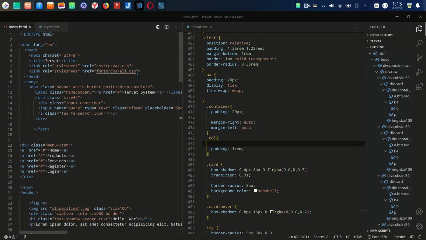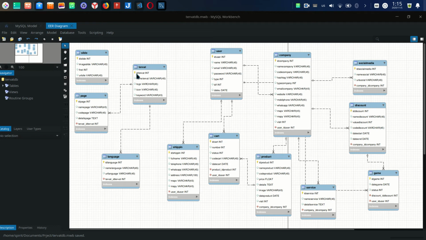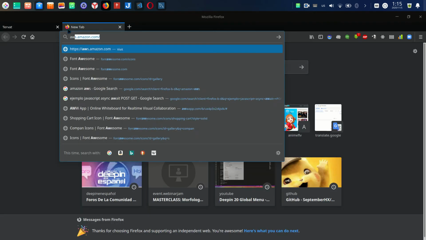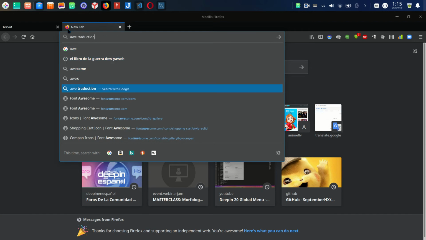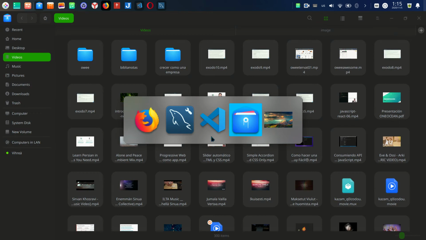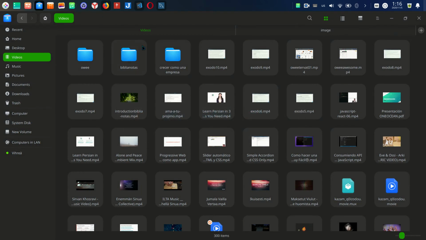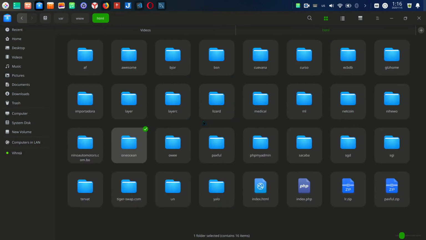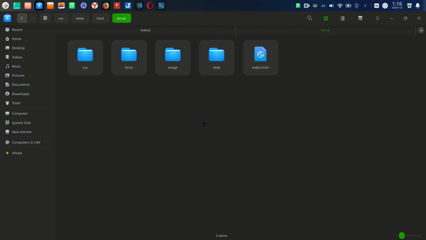One framework of fonts is from Font Awesome. I downloaded that.